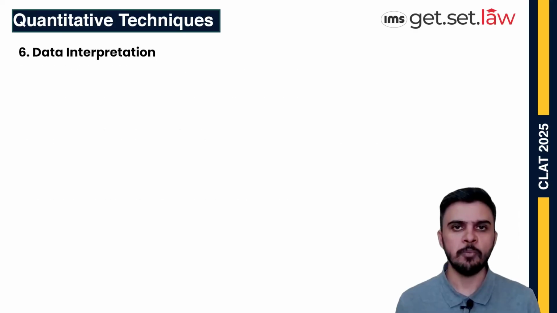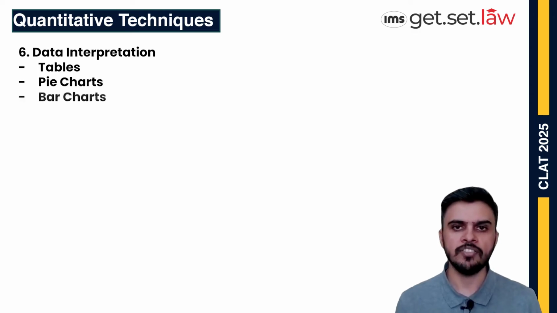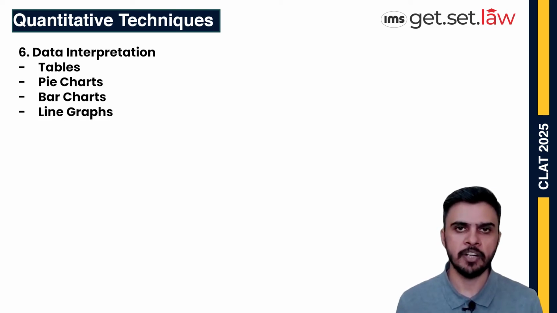The next important topic is obviously data interpretation. Not only caselets, but it is quite possible that data can be represented in terms of tables, pie charts, bar graphs or line charts. So these four important subtopics one has to prepare under data interpretation.